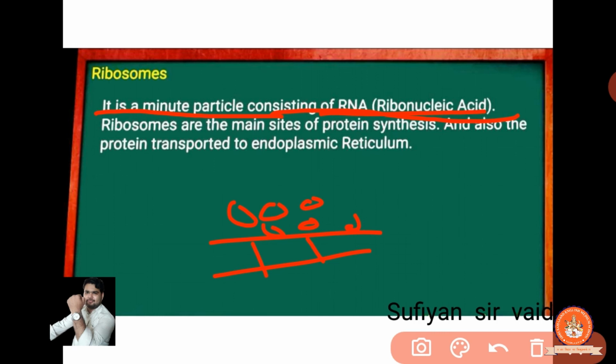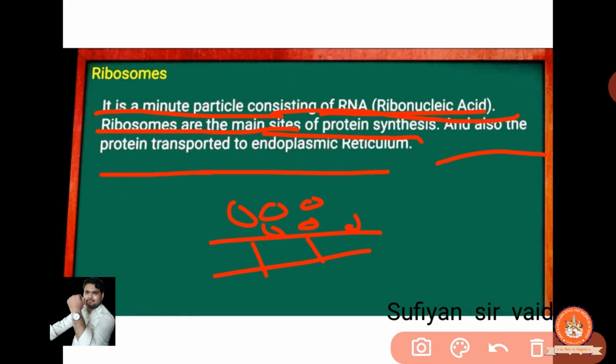Ribosomes are the main site of protein synthesis. This is the main headquarters to produce the proteins. The manufacturing of proteins will happen there. And they also transport protein to the endoplasmic reticulum.